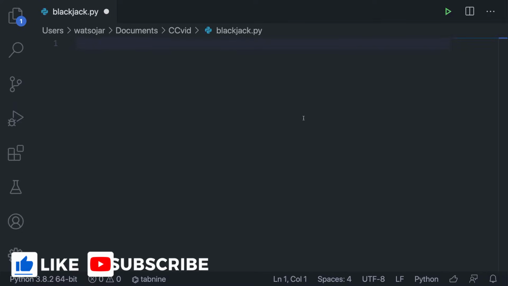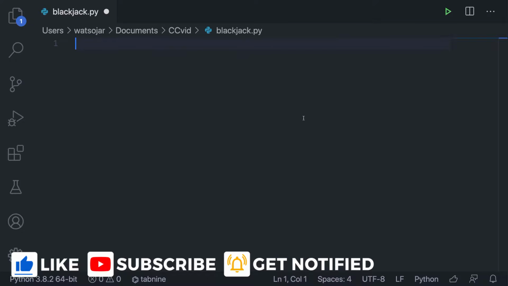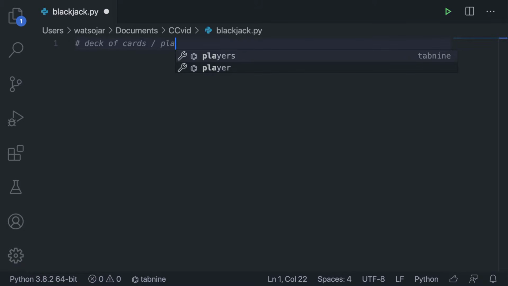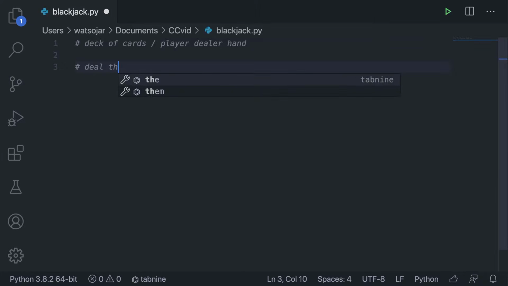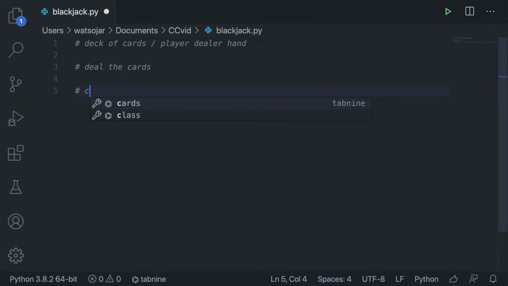First, we are going to need to create a deck of cards and create a list of the dealer and player hands. So let's comment out deck of cards and player dealer hand. Then we're going to create some sort of function to deal the cards out. So we're going to need to deal the cards. Then we're going to need to take each player's hand, the dealer and the player's hands, and calculate the total. So we need to calculate the total of each hand.